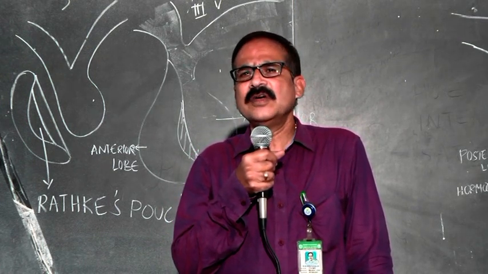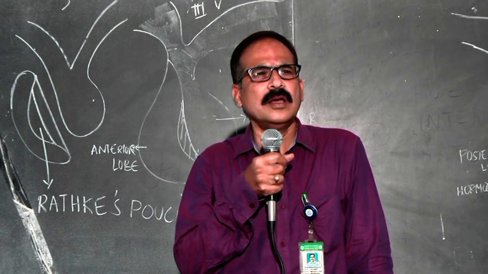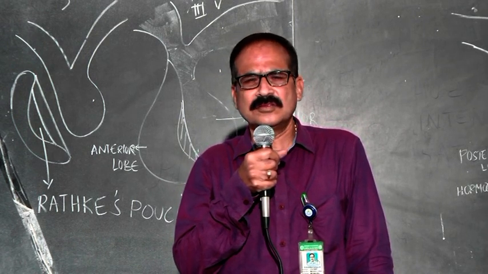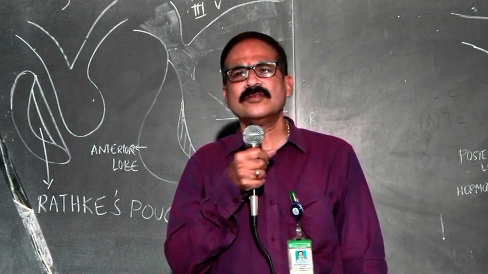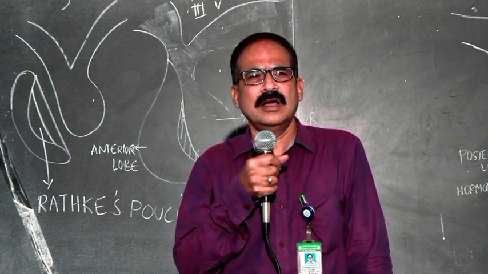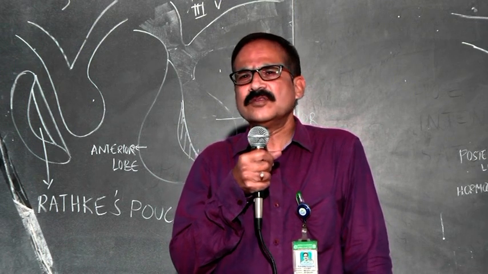Or you can have the various diseases which relate to hyperprolactinemia, which causes a decrease in libido and infertility in the case of the male. And then we have the various features.